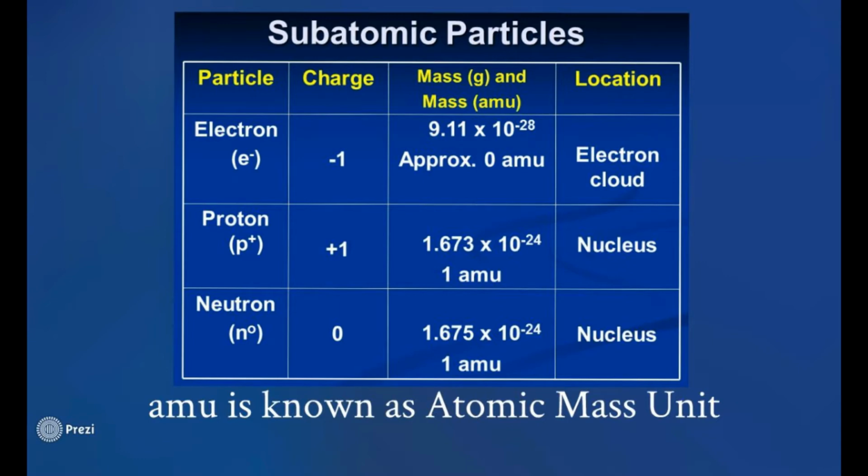But anyway, first off, let me ask you this. Does an electron have mass? It's not a trick question. It looks like a trick question, but it's not. It does have mass, because that is actually the mass, approximately 0 AMU. Now, if I bluntly said 0 AMU, that would be no mass at all. But it's approximately, which means it's got a little bit, but not enough to make it a whole AMU.